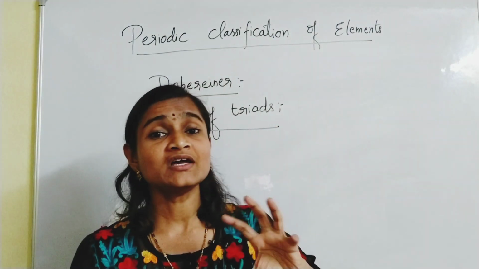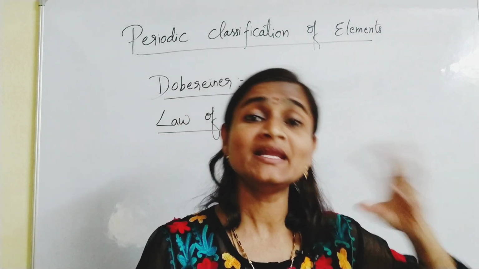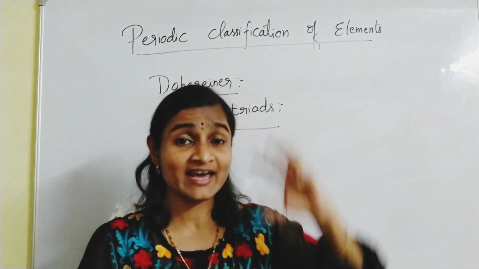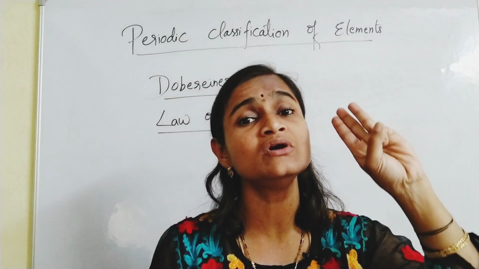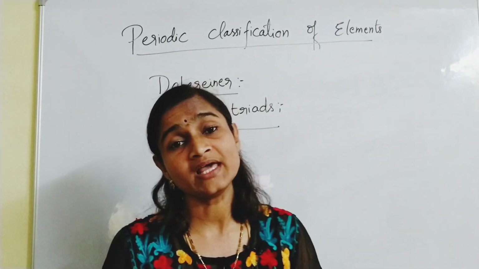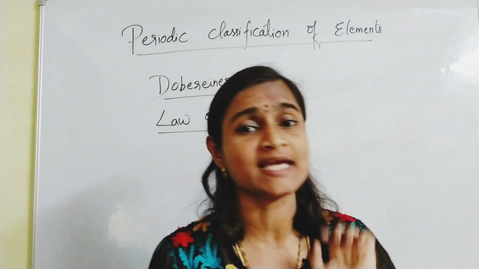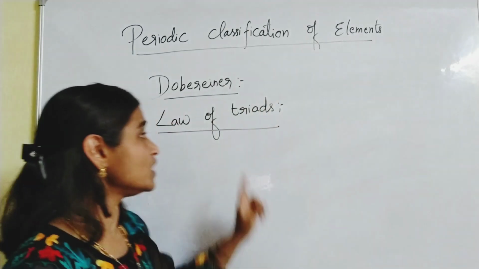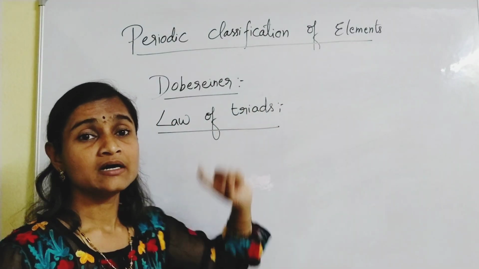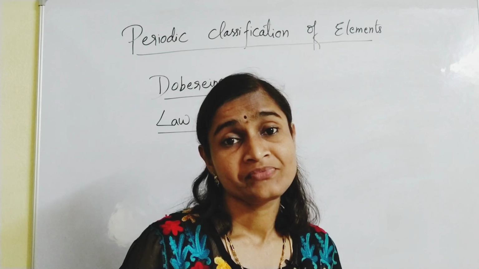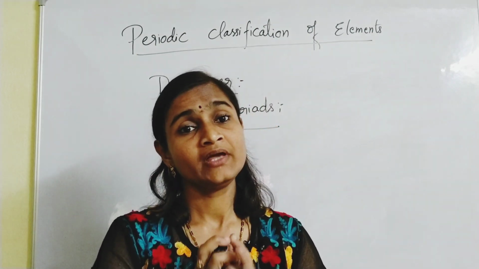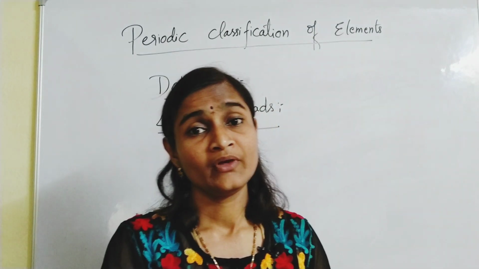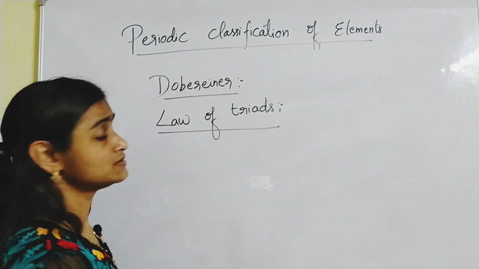Whichever elements were available at that time, he classified them into sets of three elements, not three sets. A set of three elements is termed a triad. Now, the law of triads. In what way he classified? In what way he arranged them as a set of three elements? So what does that law state?